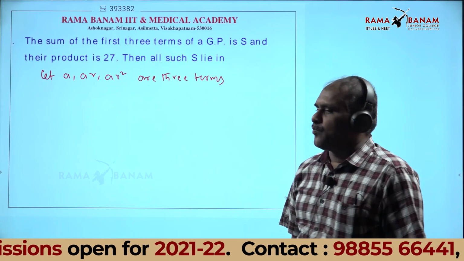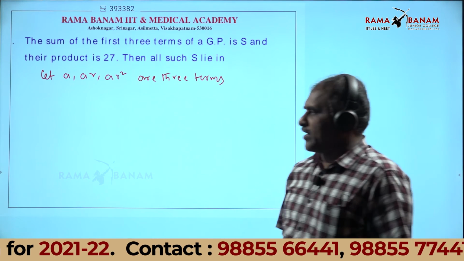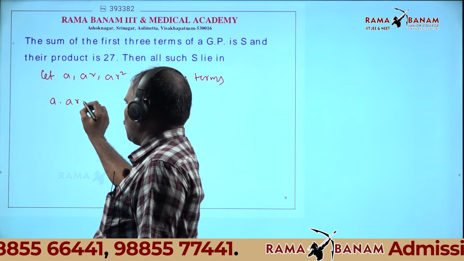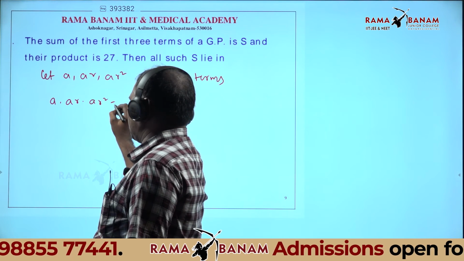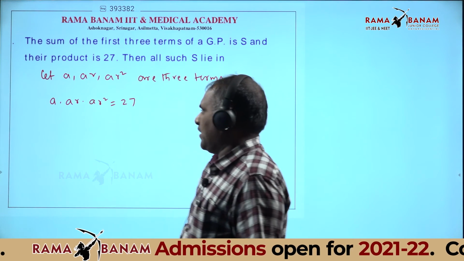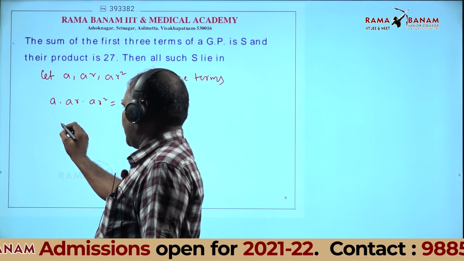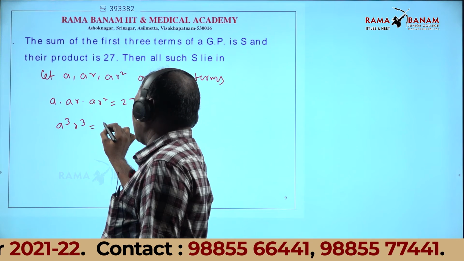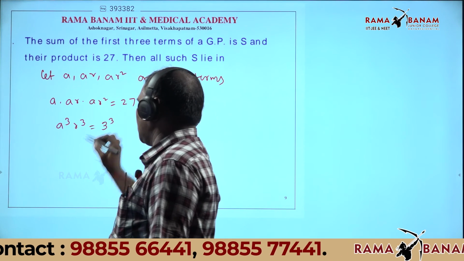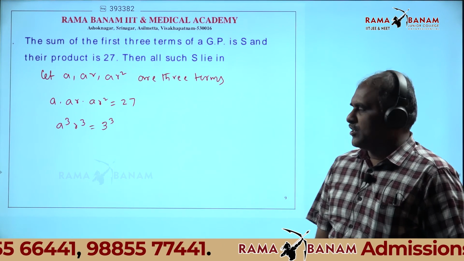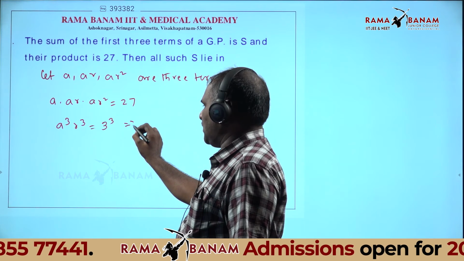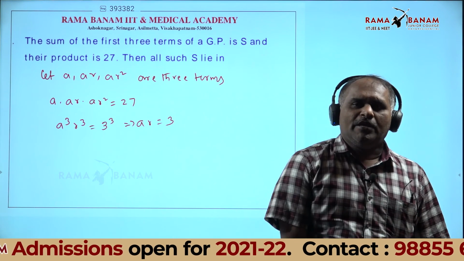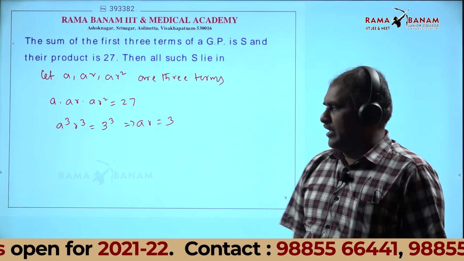Observe this one. The product of all is a into ar into ar² = 27. What you get is a³r³ = 27, which is 3 cube. Therefore ar = 3.